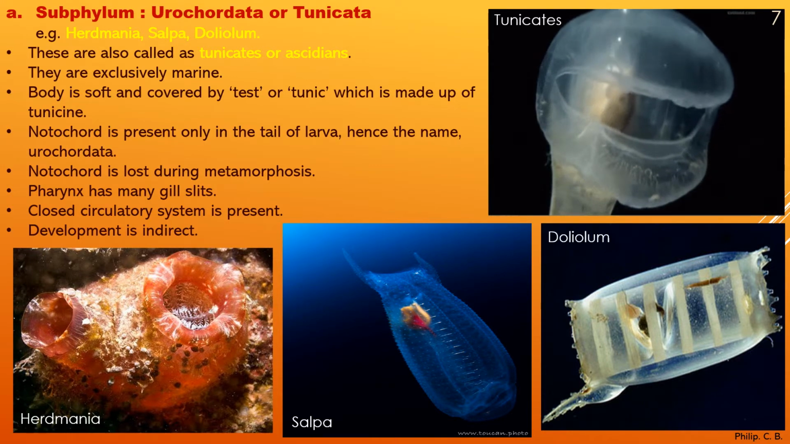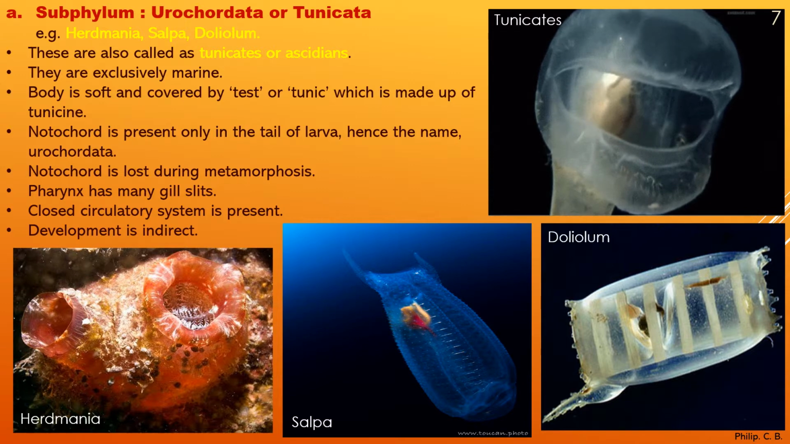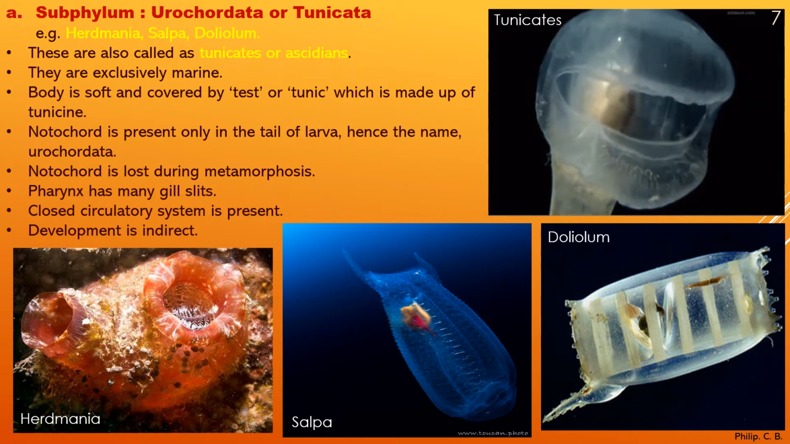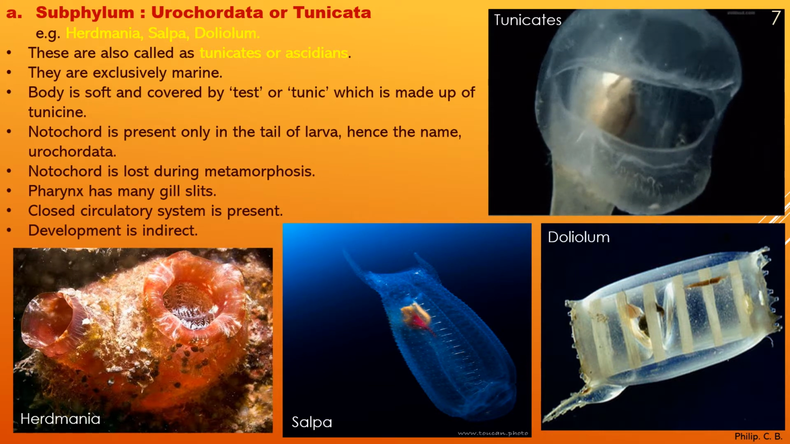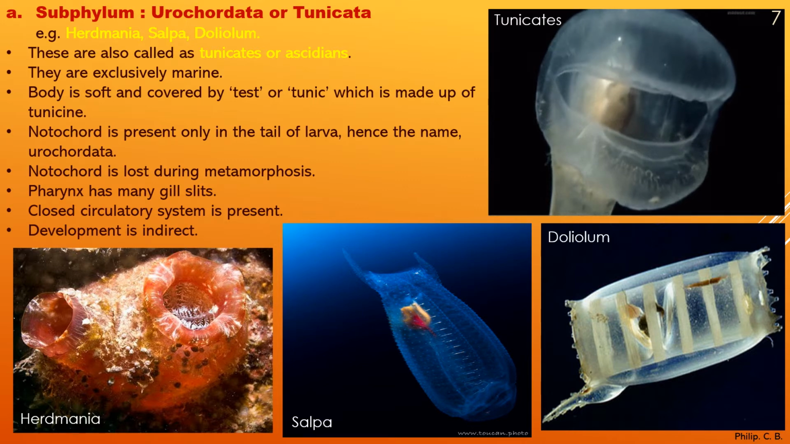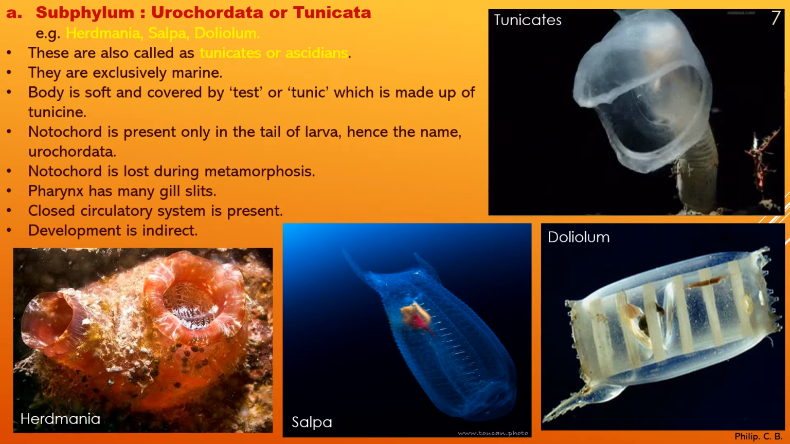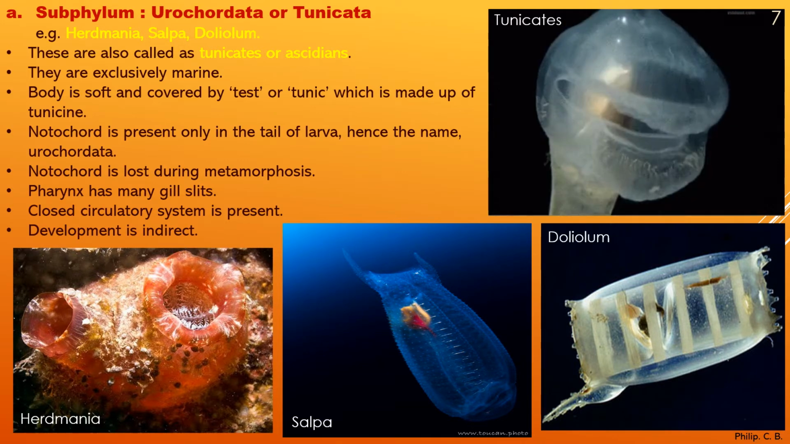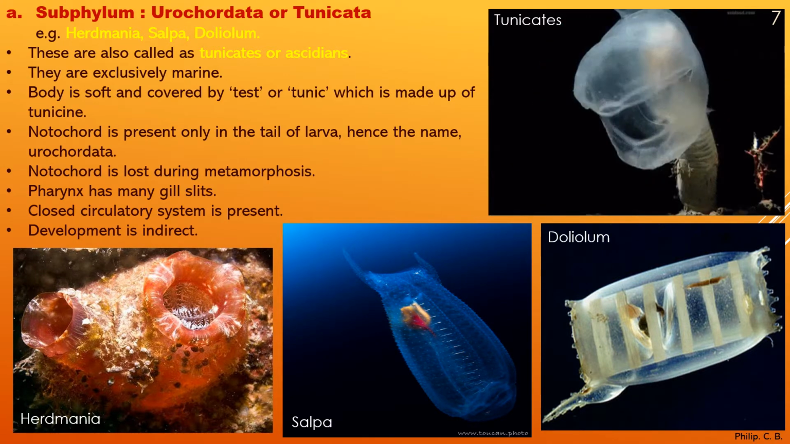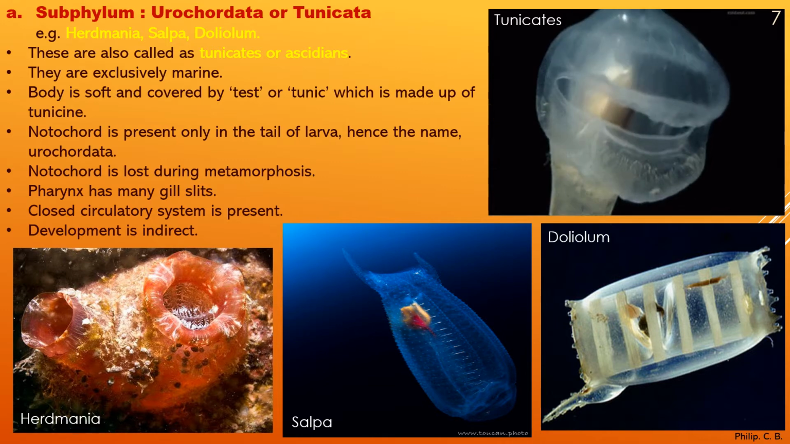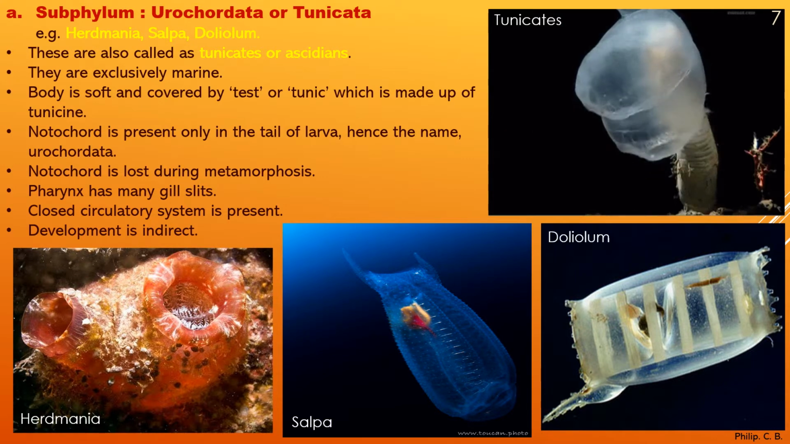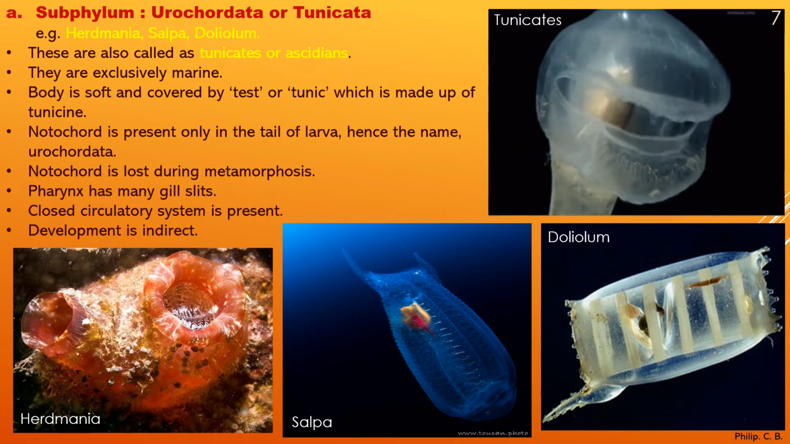They are exclusively marine. Again, like most of the earlier known non-chordates, Porifera, Cnidaria or Coelenterata, which are mostly marine, these species of Urochordata are also exclusively marine. Then the body is soft and covered by a test or tunic, which is made up of tunicin. That is why Urochordates are also called tunicates.